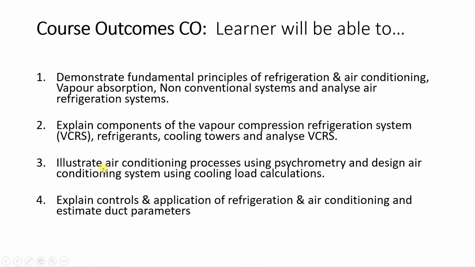The third course outcome is learners will be able to illustrate air conditioning processes using psychrometry and design air conditioning system using cooling load calculations. The fourth course outcome for theory of refrigeration and air conditioning is explain controls and application of refrigeration and air conditioning and estimate duct parameters. Okay, so based on these four COs, we will be going through our syllabus.